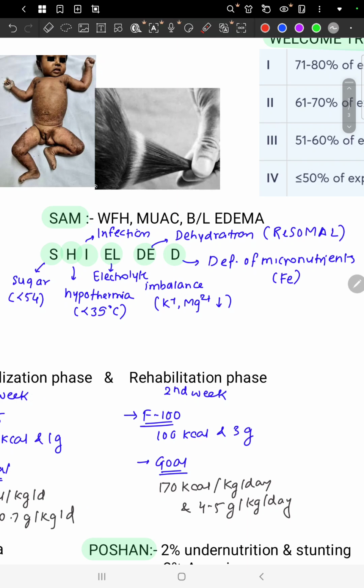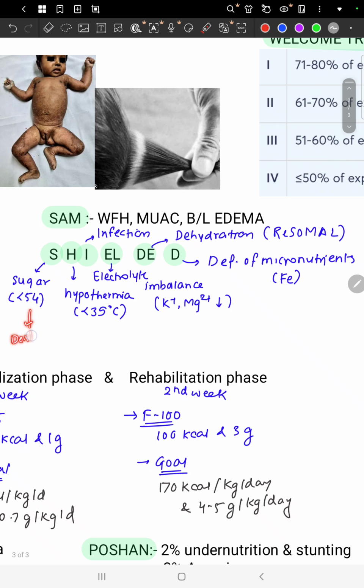Now, what are the complications of severe acute malnutrition? The complications of severe acute malnutrition are given by this mnemonic SHIELDED. It's a very common mnemonic. So S stands for sugar. So the blood glucose level is going to be less than 54 milligrams per deciliter. Then H stands for hypothermia, where the axillary body temperature falls to less than 35 degrees Celsius.